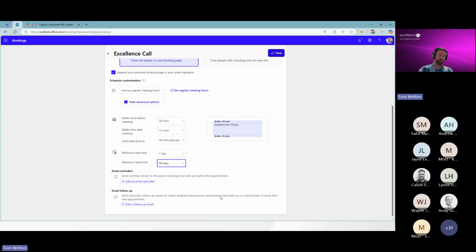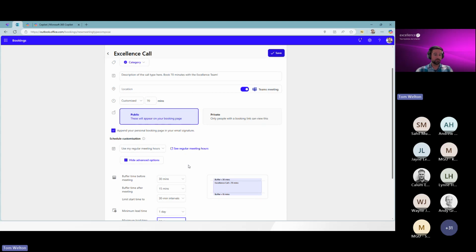Potentially, if you're in maybe a customer service role, or you want to know how things are going, or you manage a team in which you'd like to know how their calls are going, you can add a follow-up email and customize that as well to put in any kind of NPS survey. That Net Promoter Score is a very popular score many of you are familiar with. You can maybe do a follow-up, tell us how we did on this call type of engagement. And again, fairly simplistic functionality, but something that you may or may not know that you have access to. Also, there's that third-party cost if you're engaging with some of those other booking softwares that are out there.